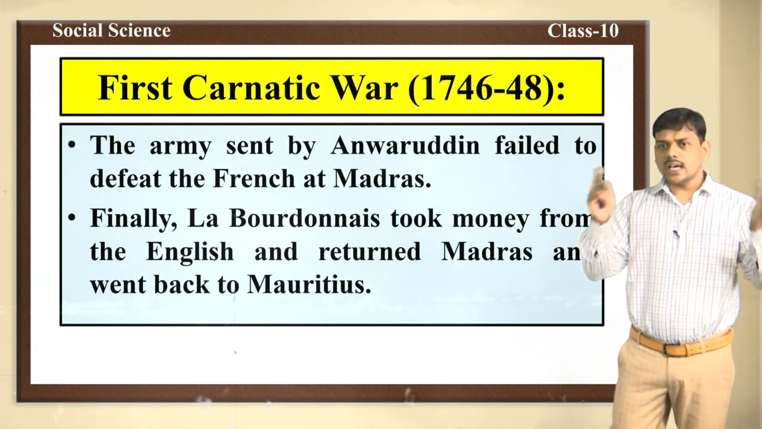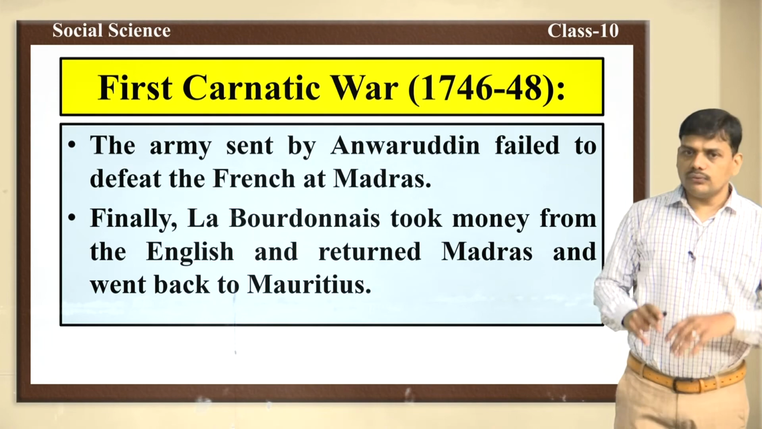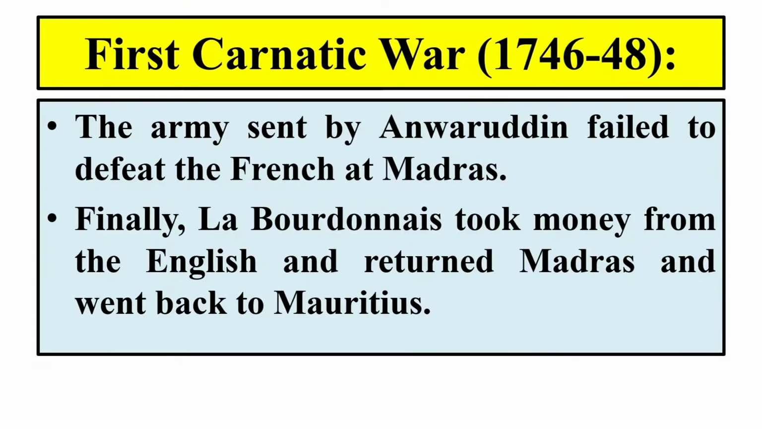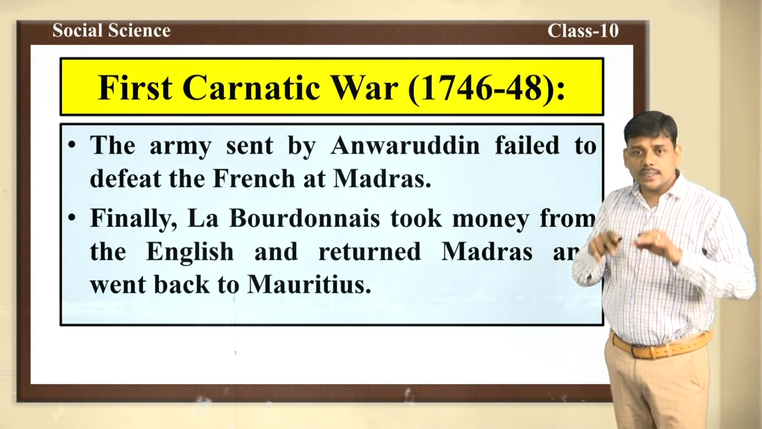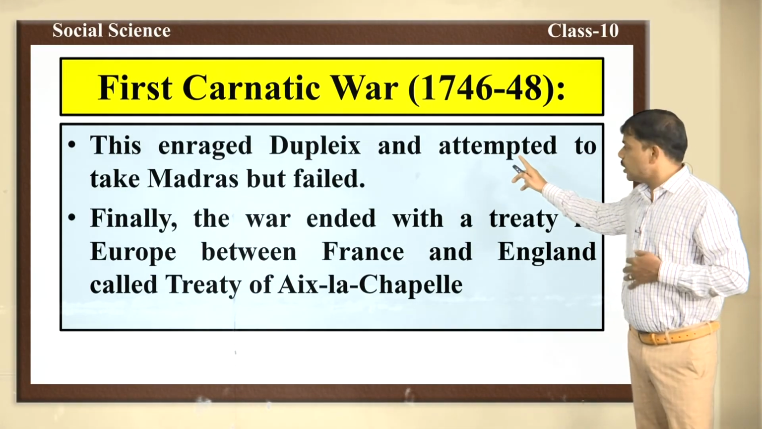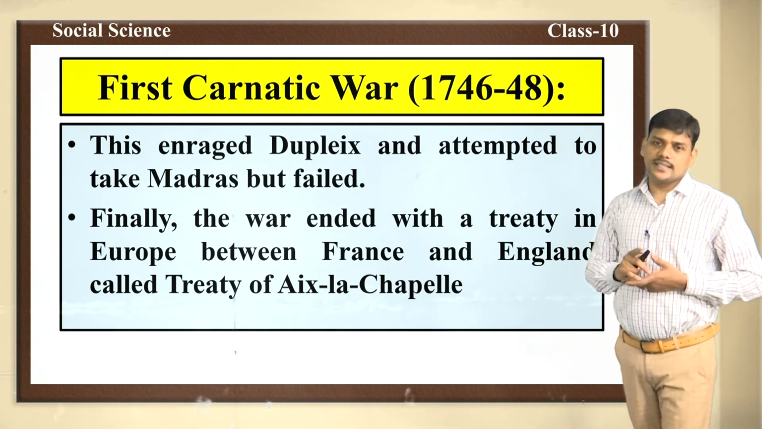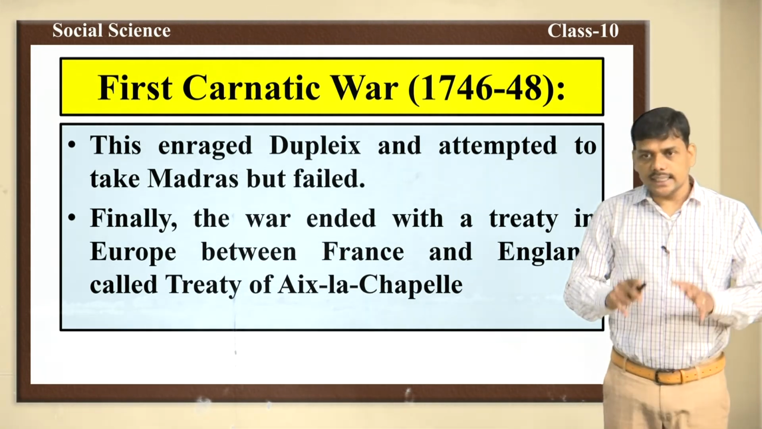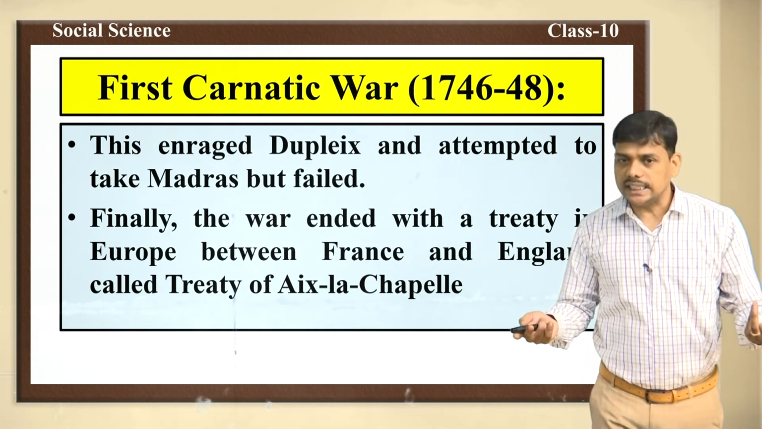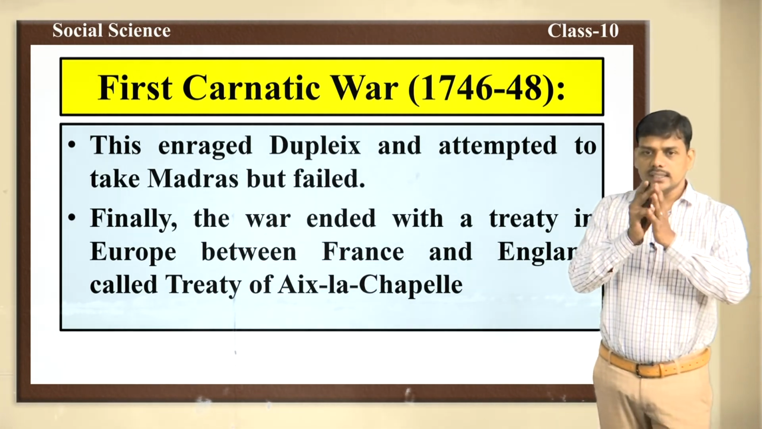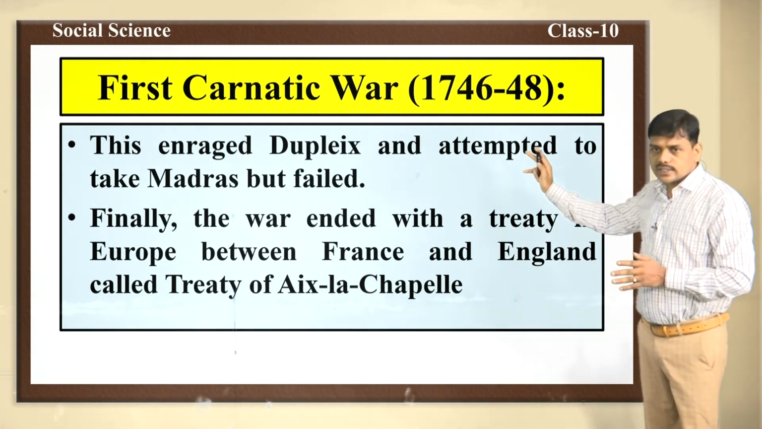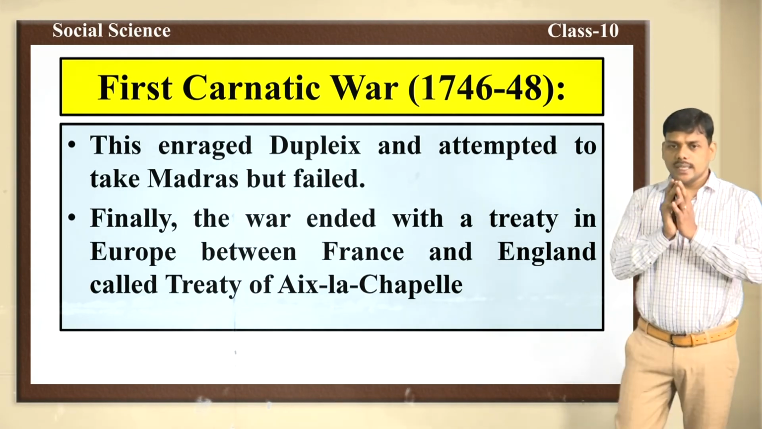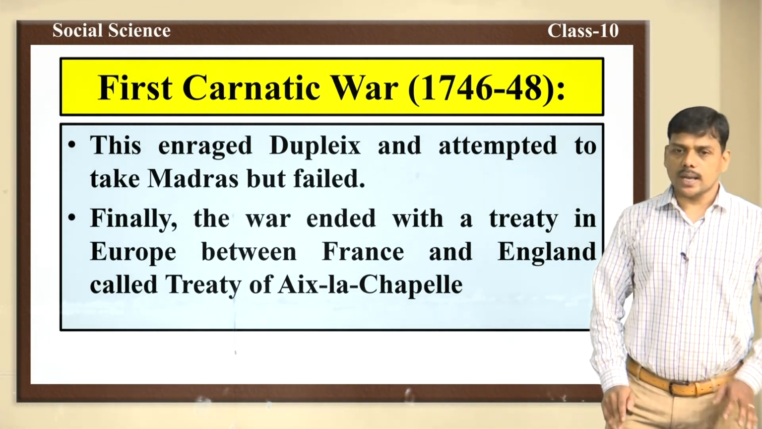After that, the army sent by Anwaruddin failed to defeat the French at Madras. At the same time, Labourdinas took money from the English, returned Madras and went back to Mauritius. When he went back to Mauritius, who got angry? Dupleix got angry. When Dupleix got angry, he attempted to take Madras. He also failed. Finally, the First Carnatic War came to an end by the Treaty of Aix-la-Chapelle.